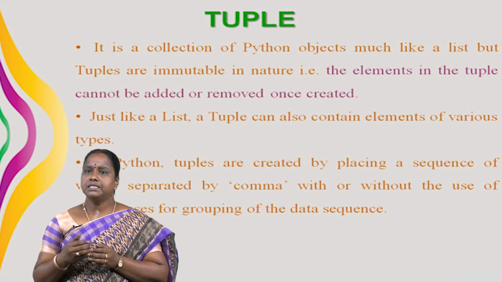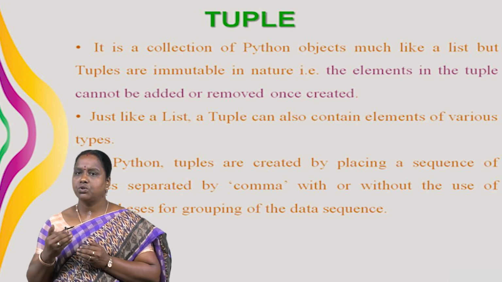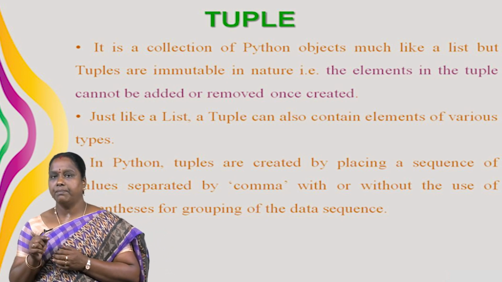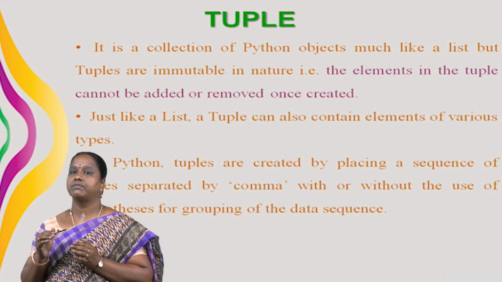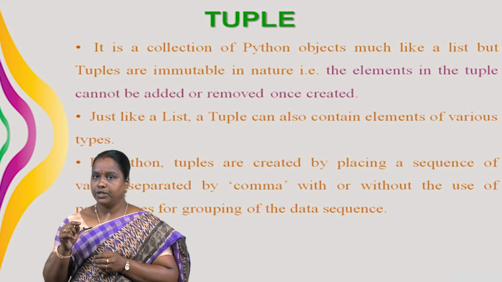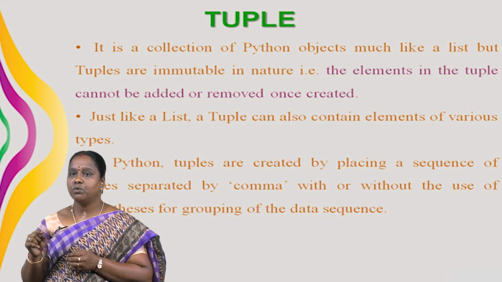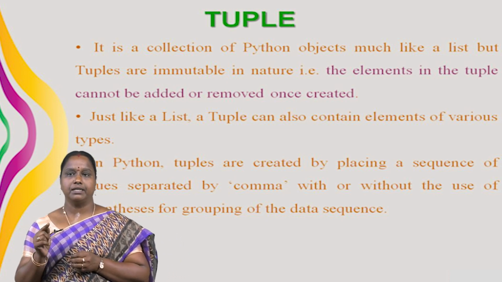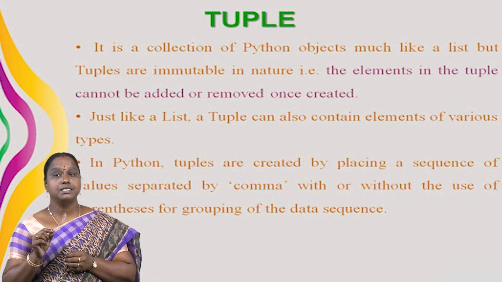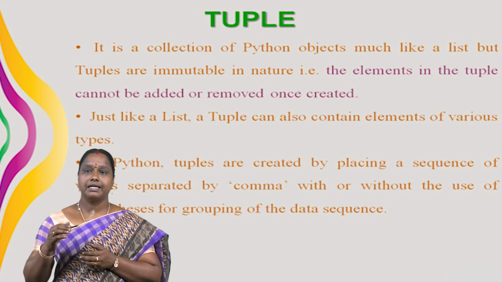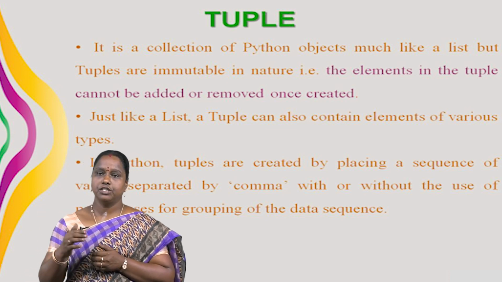In Python, tuples are created by placing a sequence of values separated by comma with or without the use of parentheses for grouping of the data sequence. Here we note that tuples can also be created with a single element, but it is a bit tricky. Having one element in the parenthesis is not sufficient. There must be a trailing comma to make it a tuple.